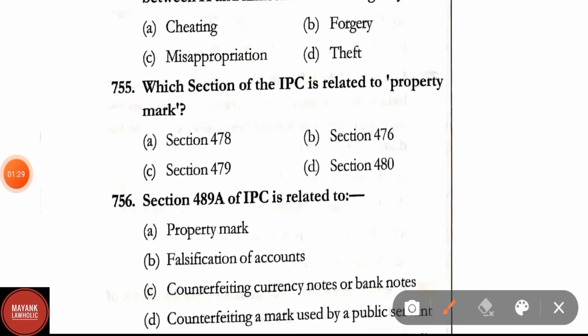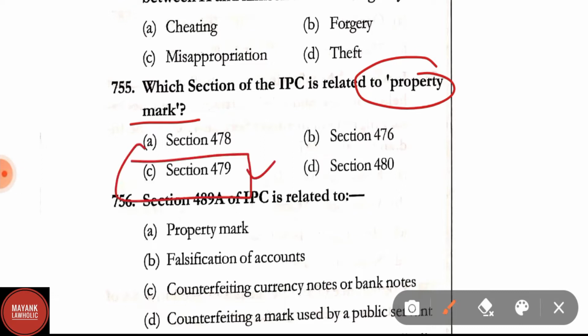Question number 755. Which section of IPC is related with property mark? Options are section 478, section 476, section 479, section 480. Correct answer is option C, that is section 479.